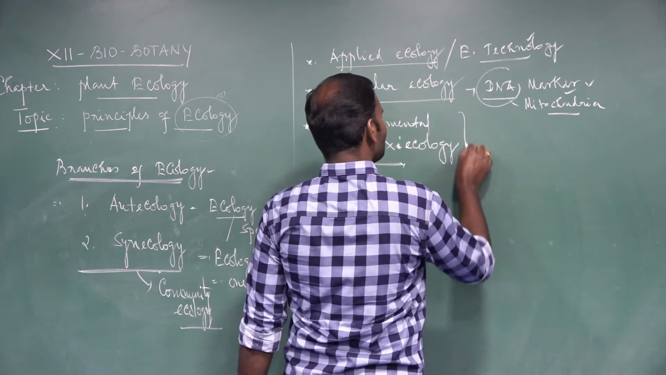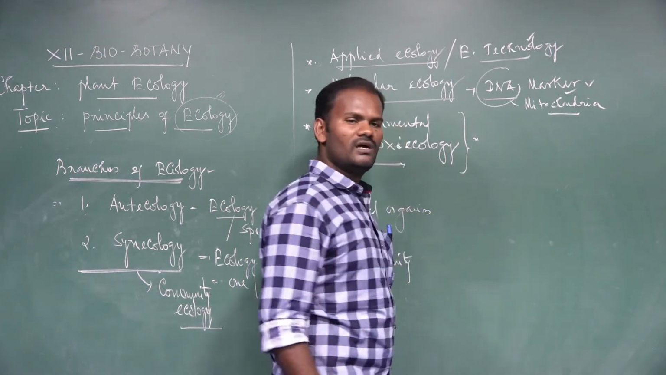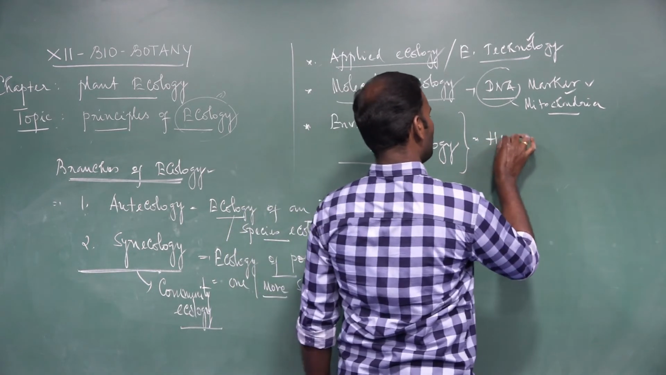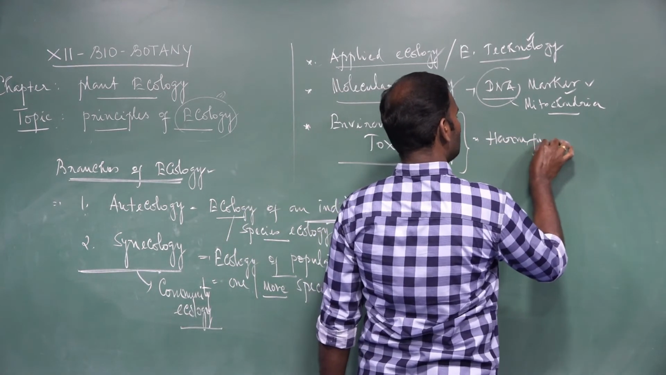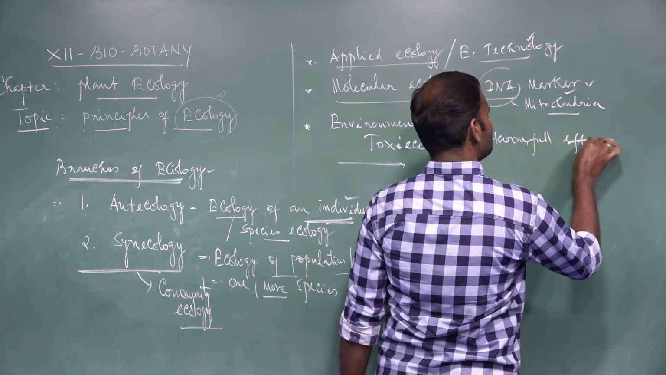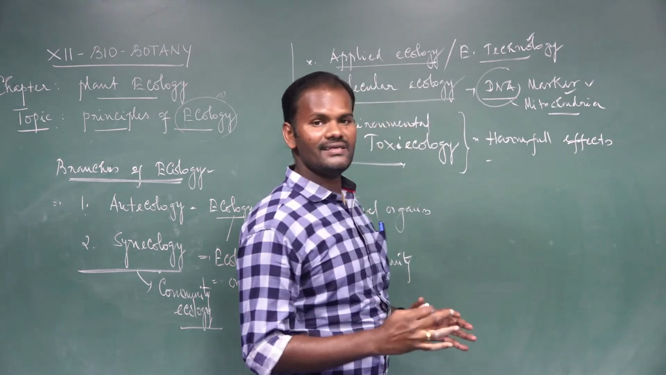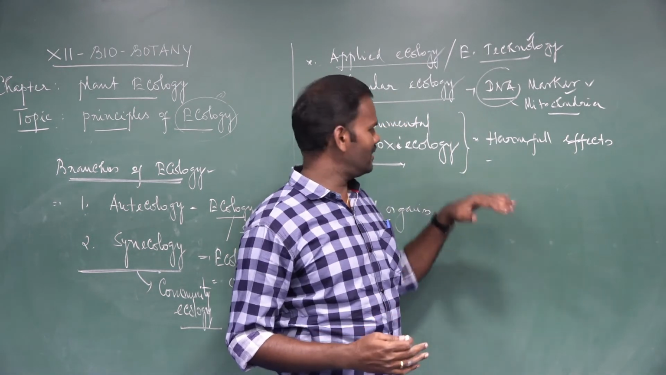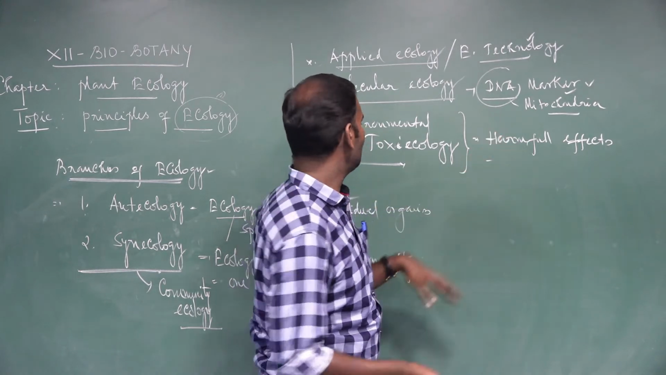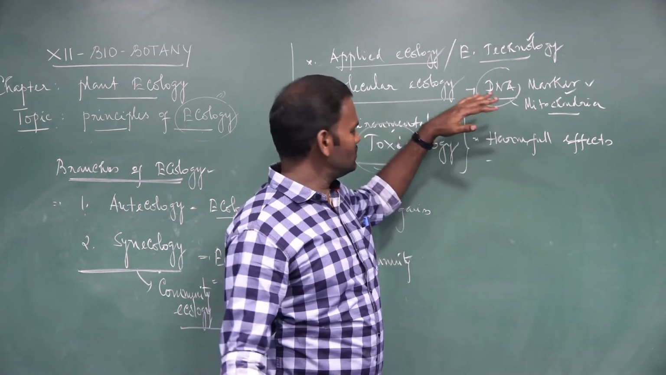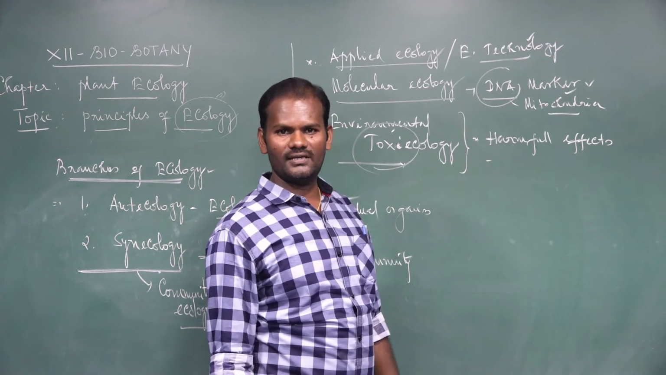Next, environmental toxicology. It's the study of the harmful effects of certain chemicals and also biological agents in the environment, especially the harmful effect on the environment. These are called environmental toxicology. So these are the other branches of ecology.